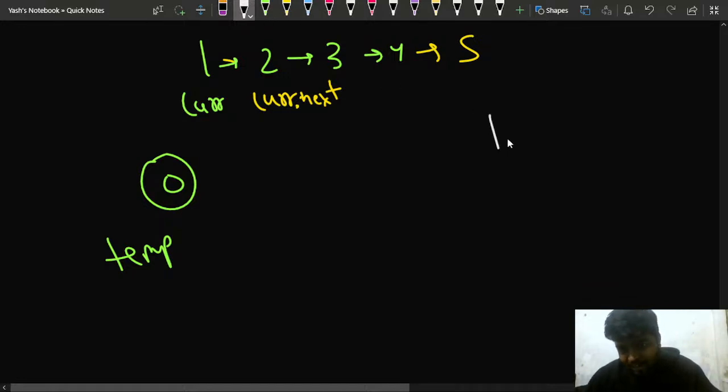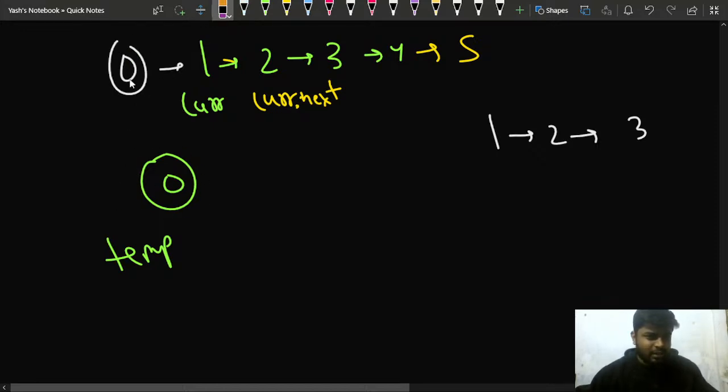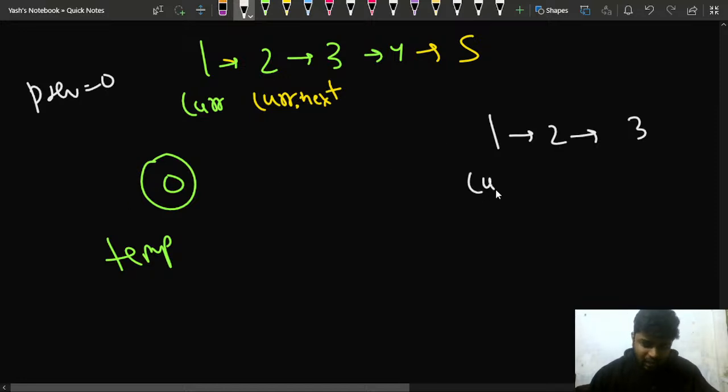How can I manipulate it? Let's consider this much part only. I'll mark the previous as this node, and every time I'll be updating my previous and the current as well. But initially I'll mark my previous as 0, which is the outside node. So I'll mark my previous to 0, and I'll have access to the current and current.next.